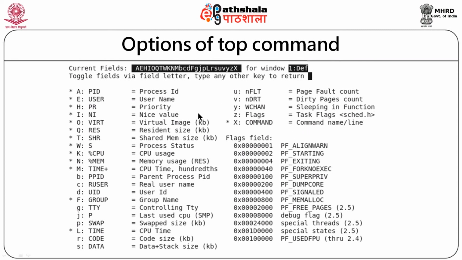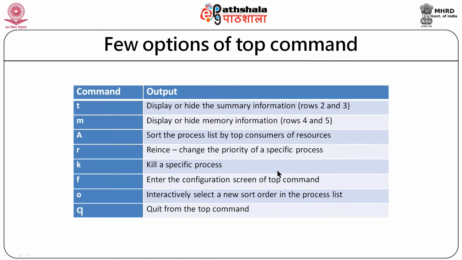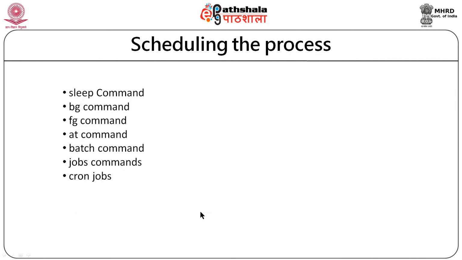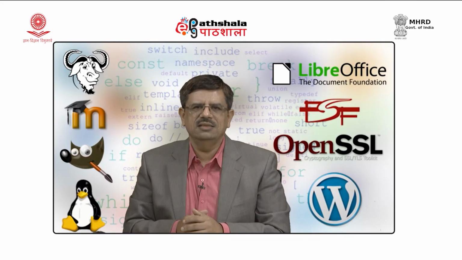As I said, to exit from the screen, here there is one small note we can toggle, and to exit from the top command we can press small q. This q will help to quit from the top command. So, this is how we can see processes interactively. Now, let us see how we can schedule processes.